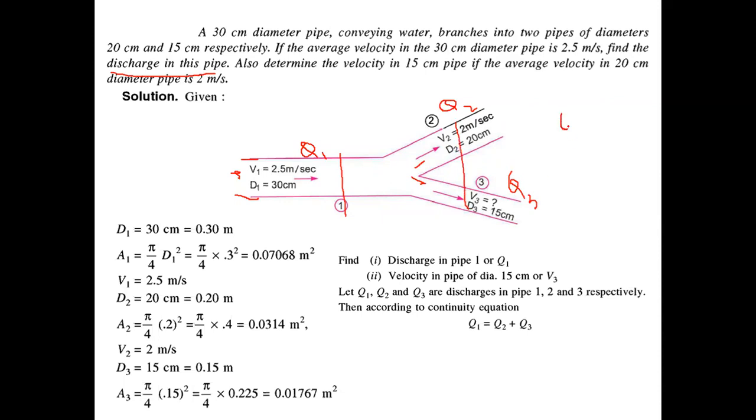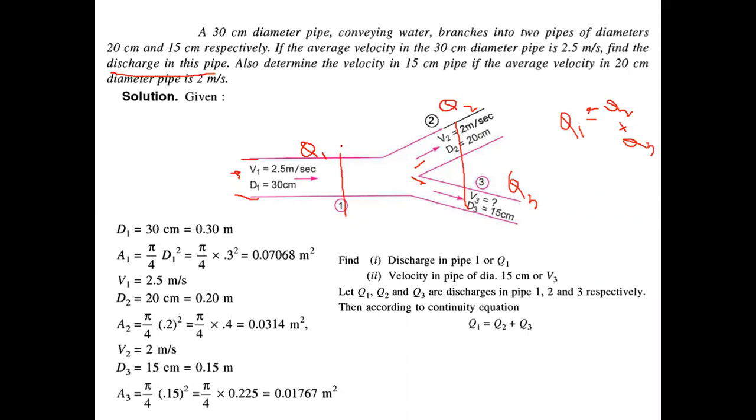Because the liquid is divided into two pipes, Q1 should be equal to Q2 plus Q3. So this is one concept you should understand from this particular case.